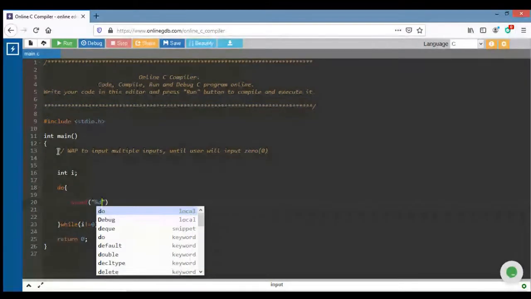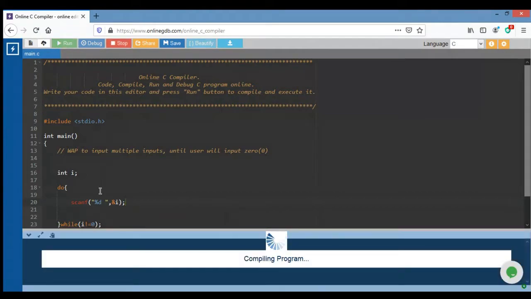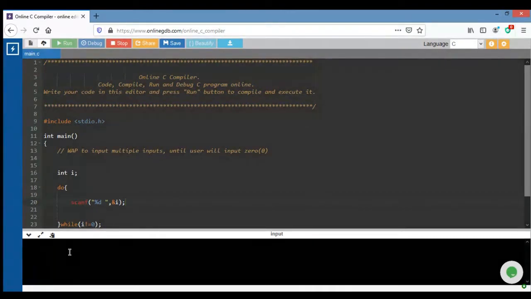Scanf %d, right? Due to slow internet connectivity, I am facing this issue.